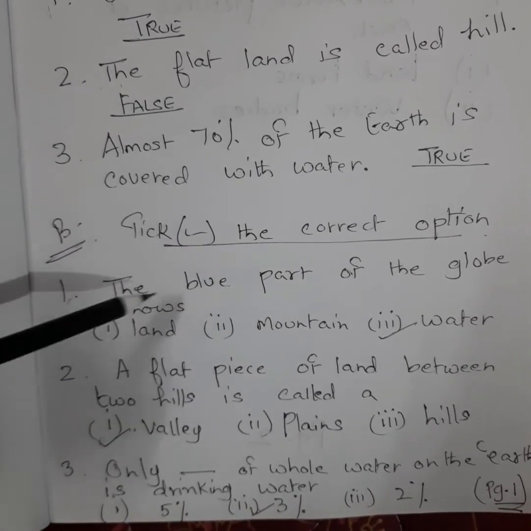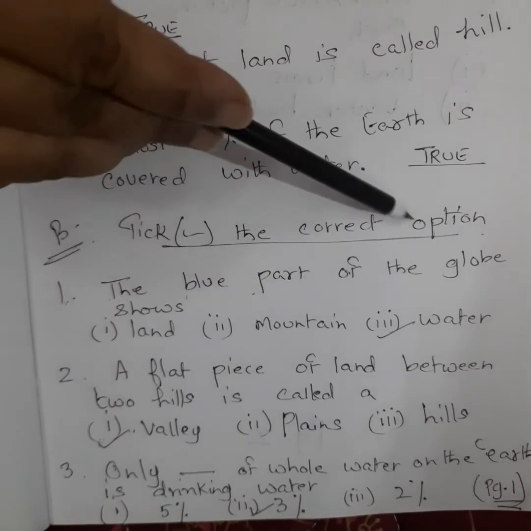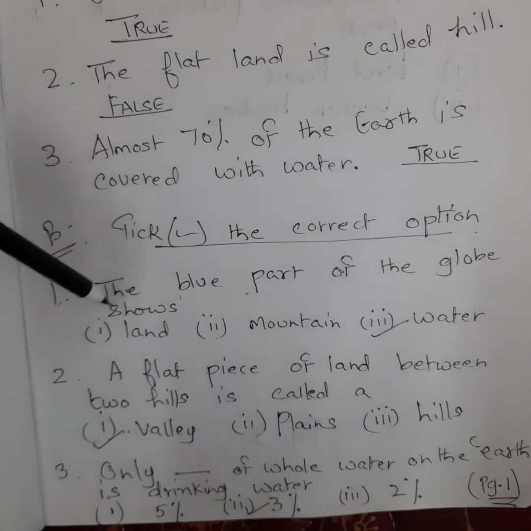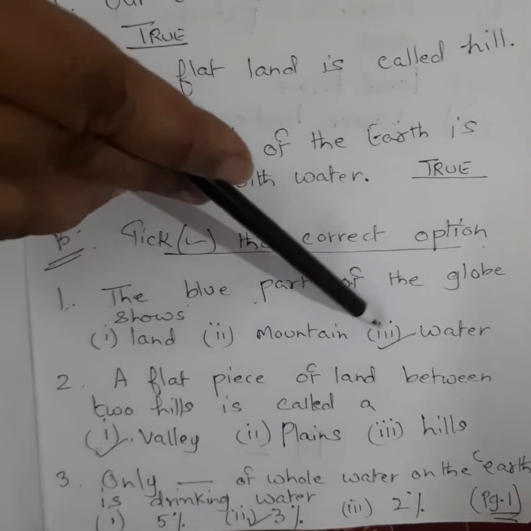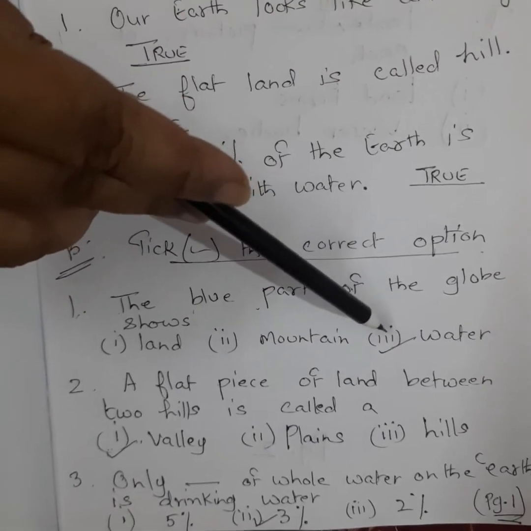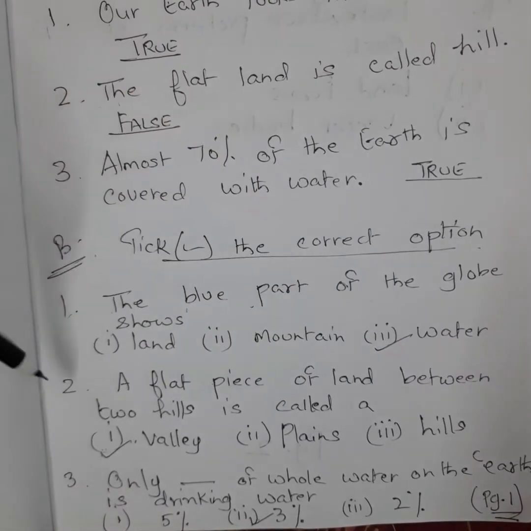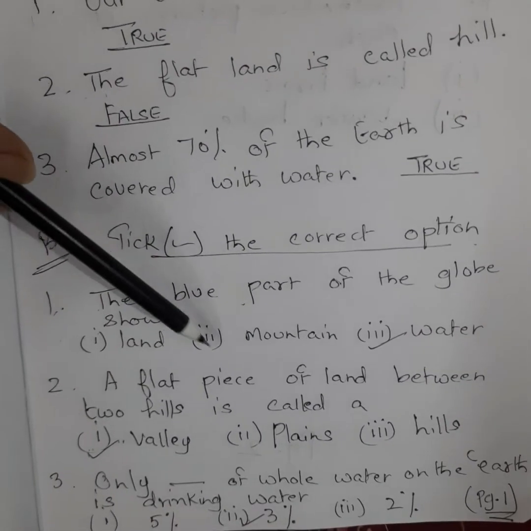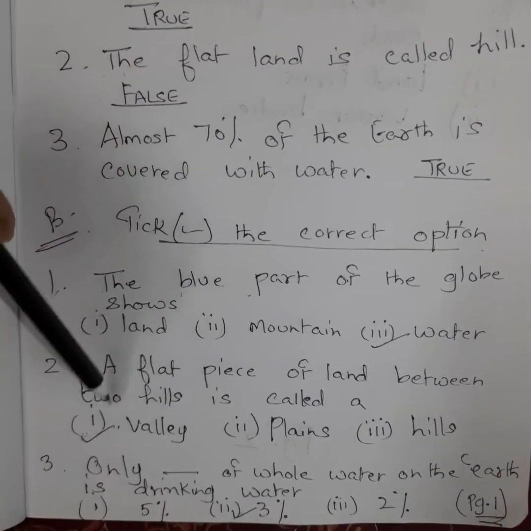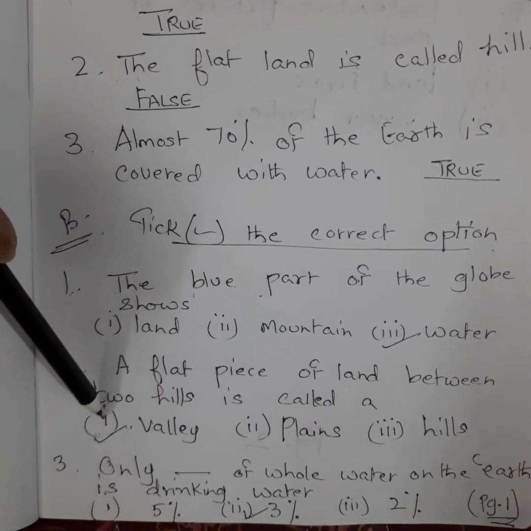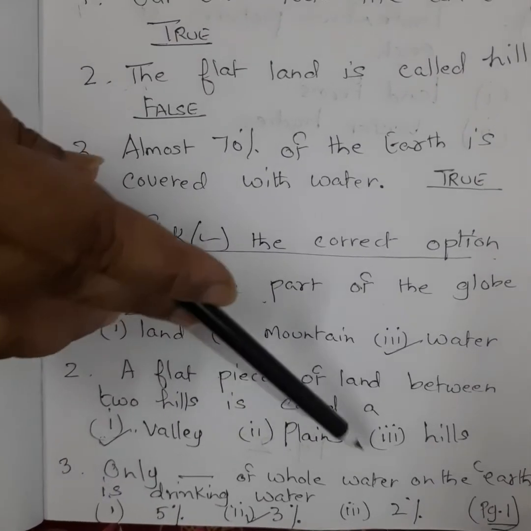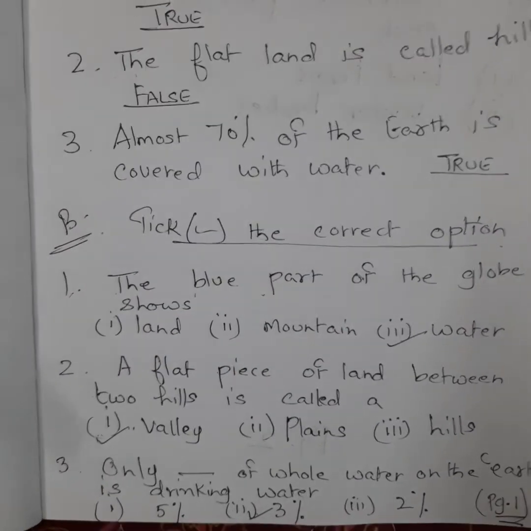Number 1, the blue part of the globe shows. Option 1, land. Second, mountain. Third, water. Your answer is water. You will take option 3, water. Now 2, a flat piece of land between two hills is called. Option 1, valley. Second, plains. Third, hills.